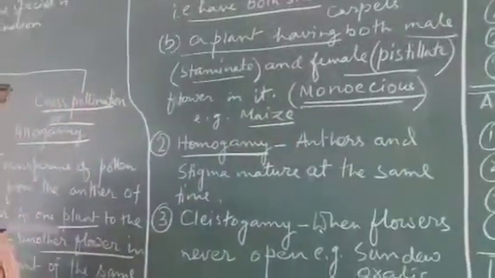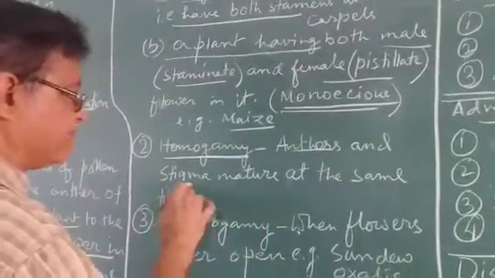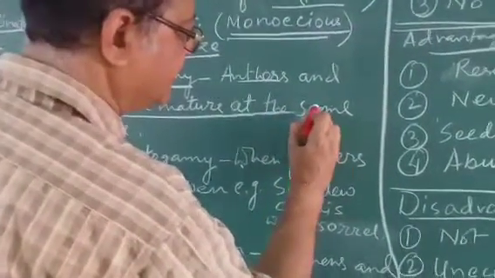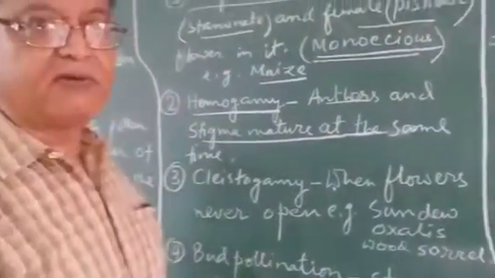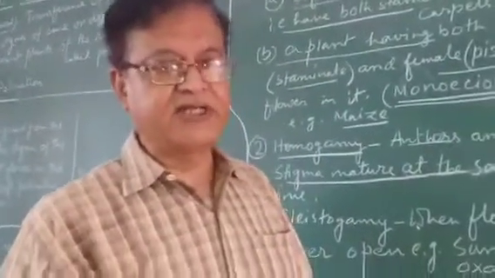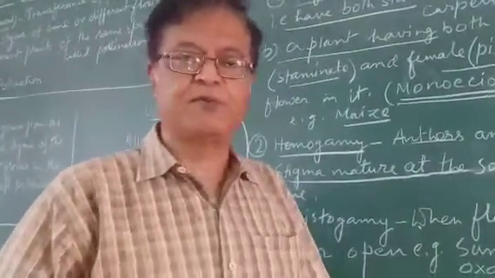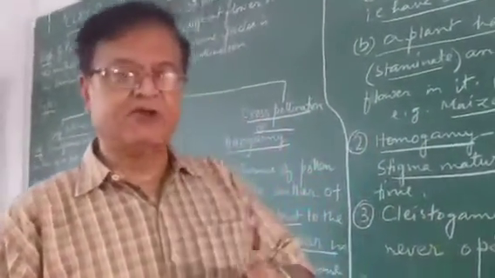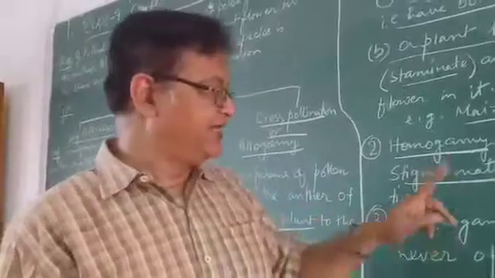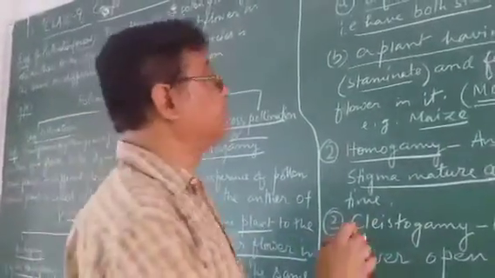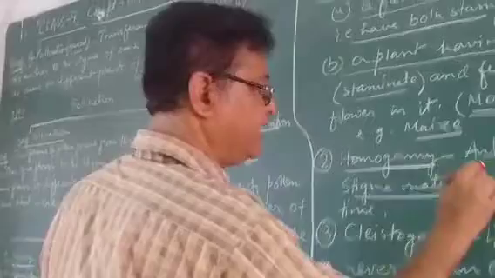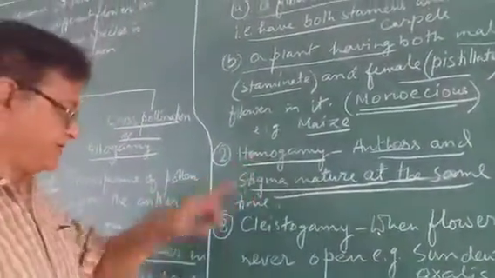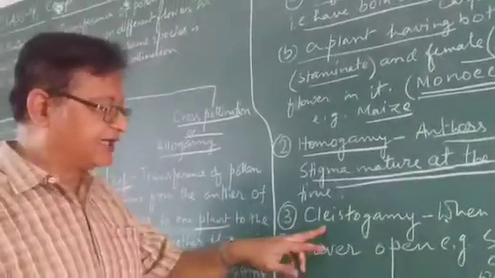Second condition is homogamy. It's a very important one. Anthers and stigma mature at the same time. If the anther is mature but the stigma is not mature, the question does not arise, no further development will take place, and we cannot say pollination. Anther also mature, stigma also mature. When both mature, then the process will take place, and then you can call it self-pollination. They should mature at the same time. It is called homogamy.